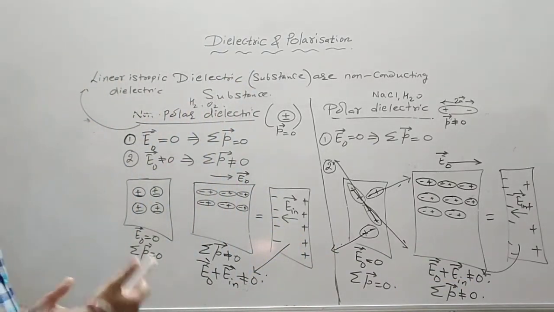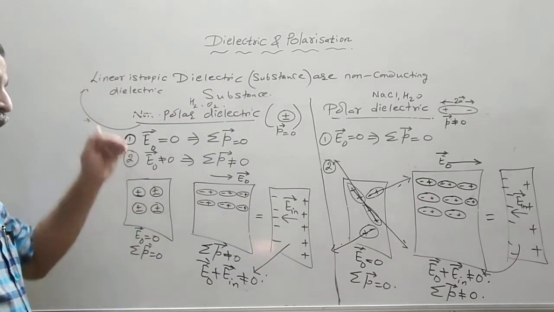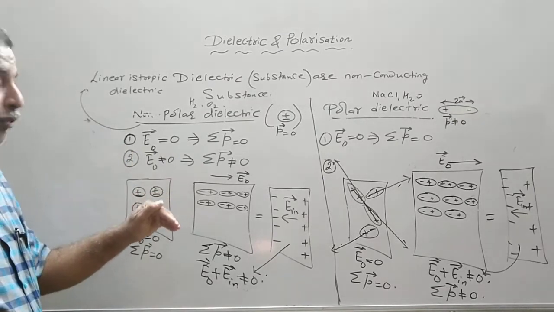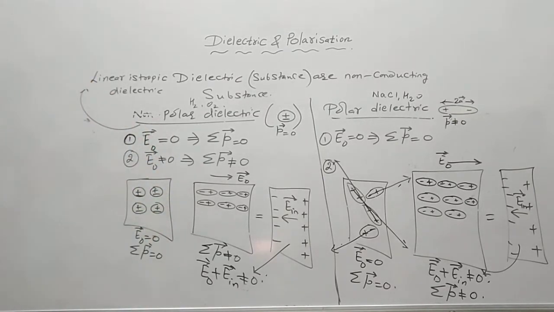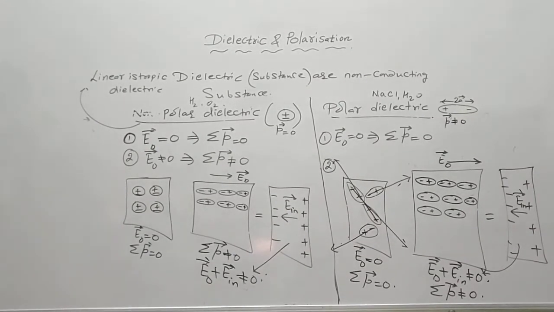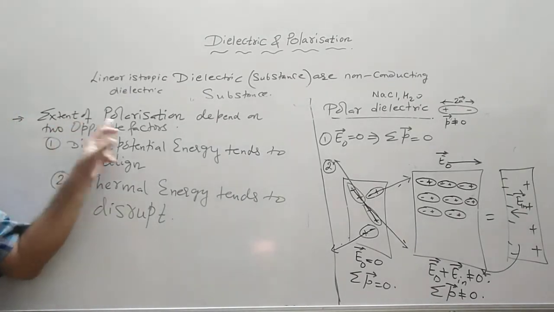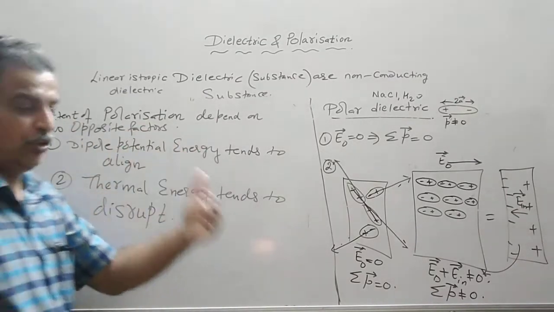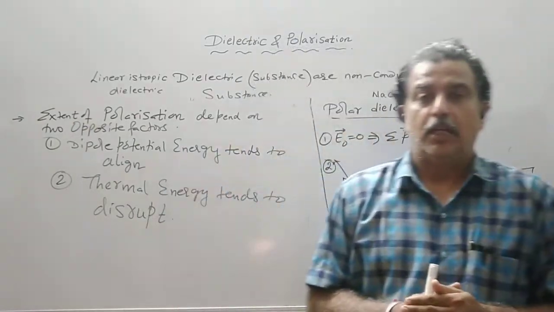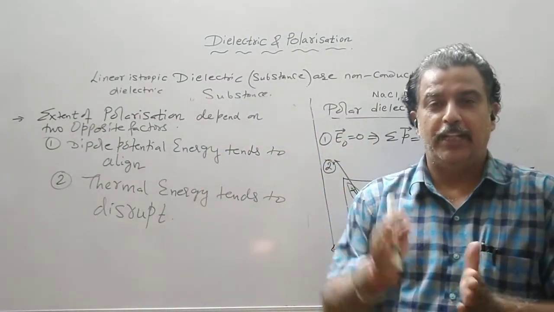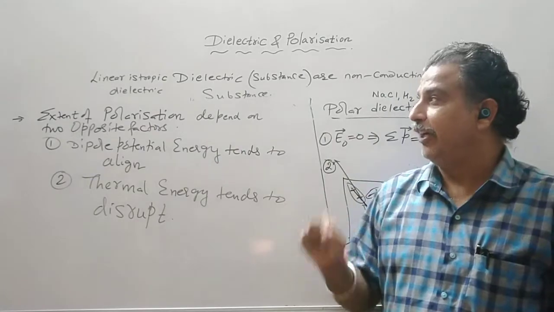So it is not necessary that all the molecules get aligned in the direction of the field. It all depends on the magnitude of the external field. Now the extent of polarization. Extent of polarization means how many molecules will get aligned in the direction of the field.